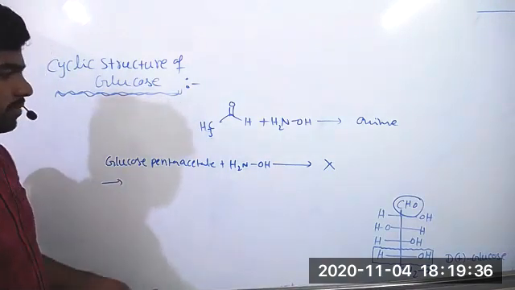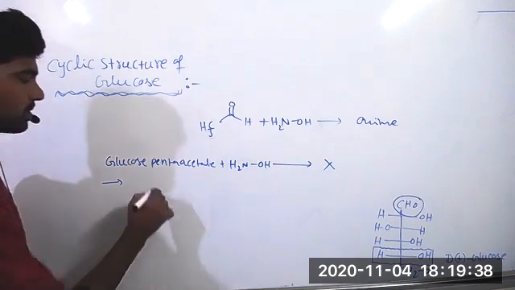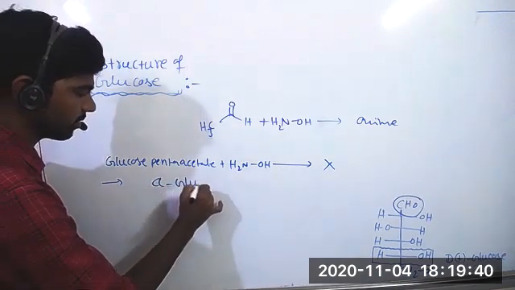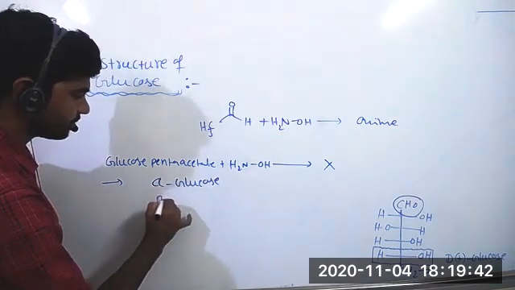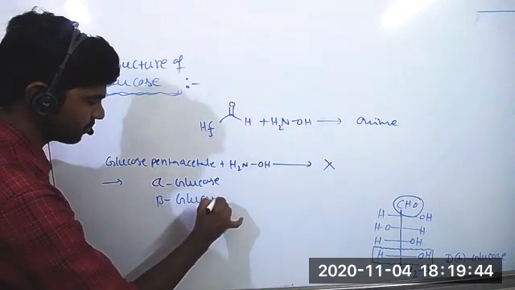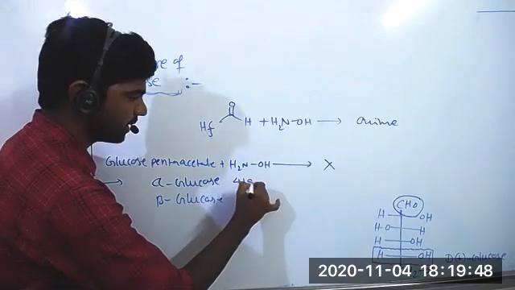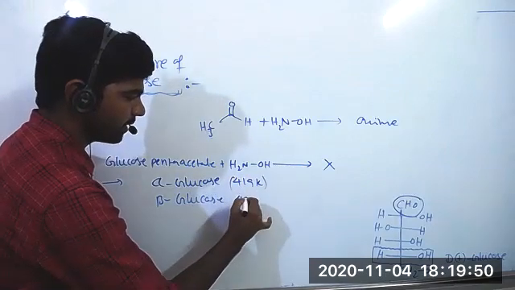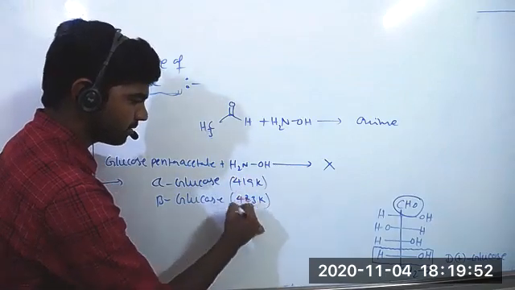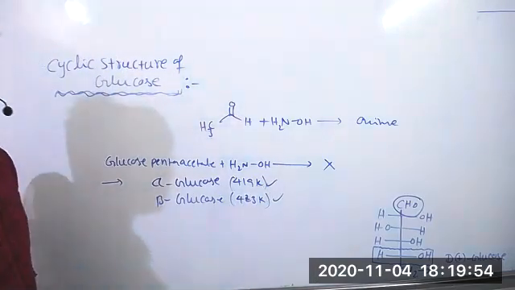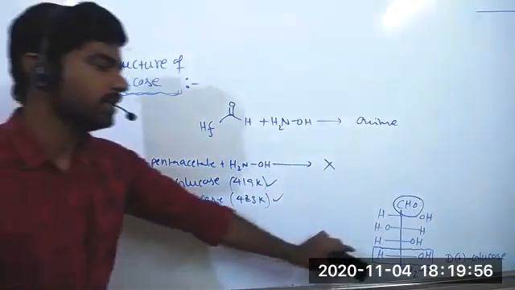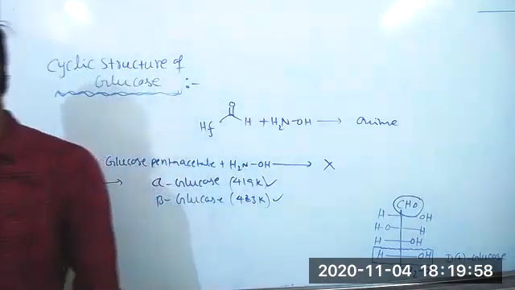Also one more point, glucose can exist in two forms, alpha glucose and beta glucose. Alpha glucose has a melting point of 419 Kelvin, and beta glucose has 423 Kelvin. This existence of alpha glucose and beta glucose is also not explained by the open chain structure of glucose.